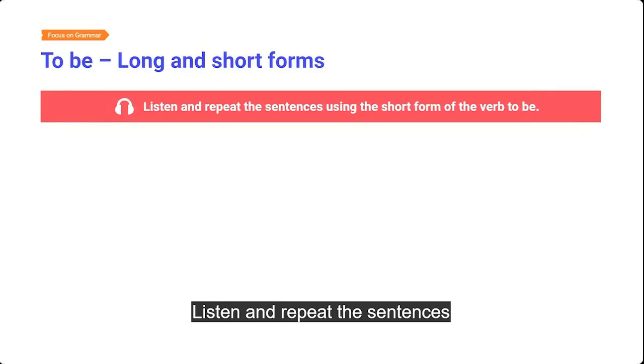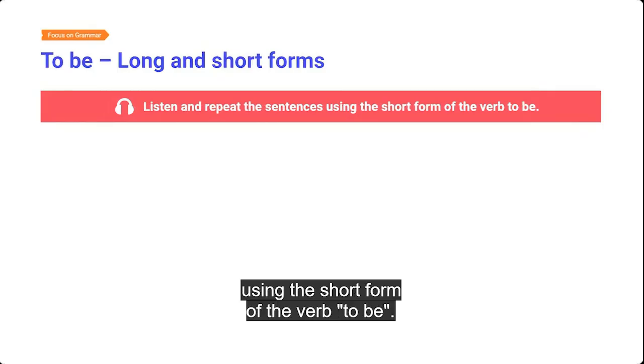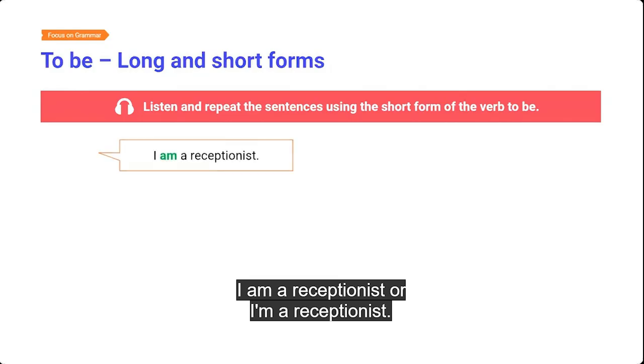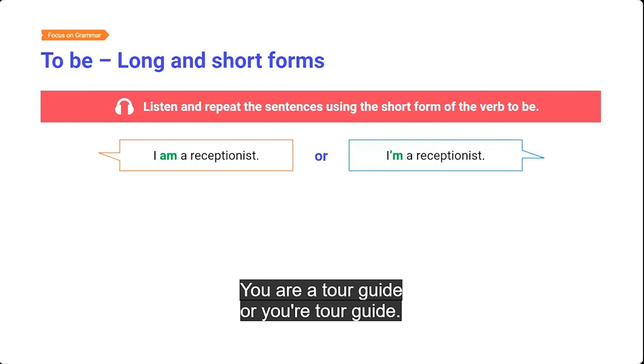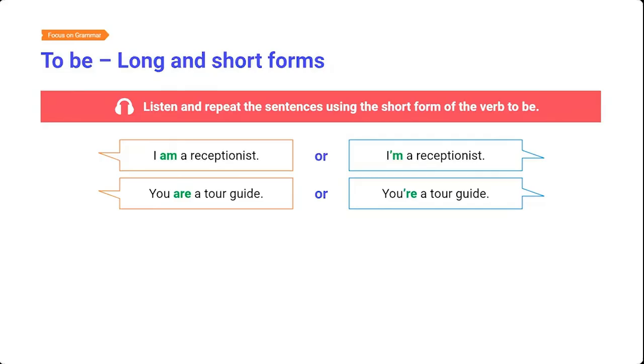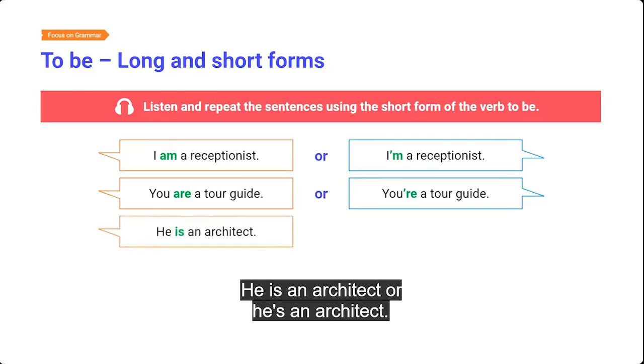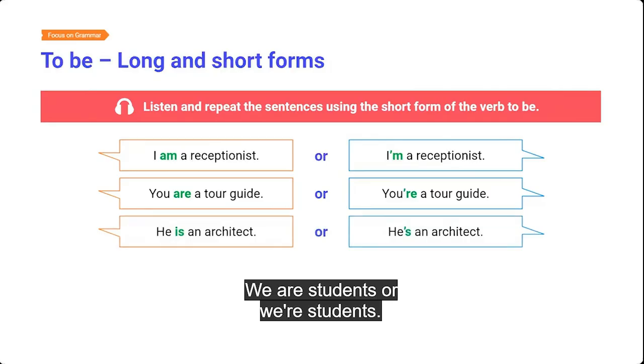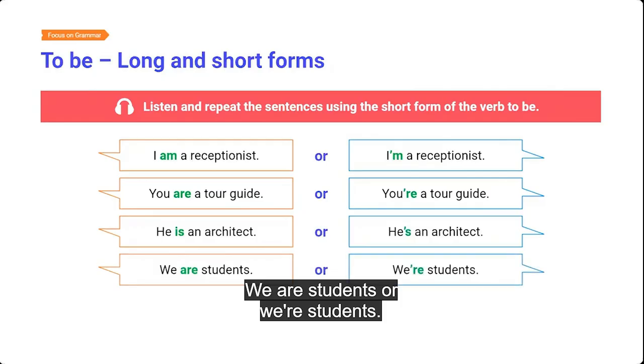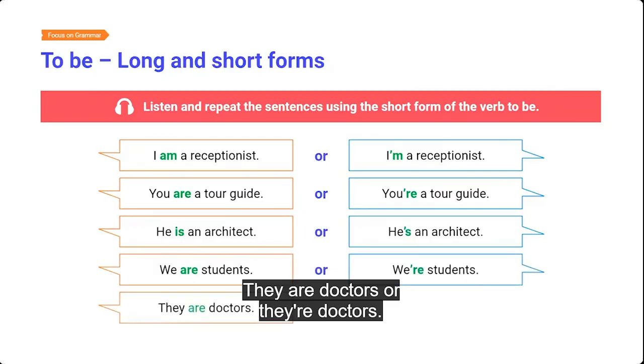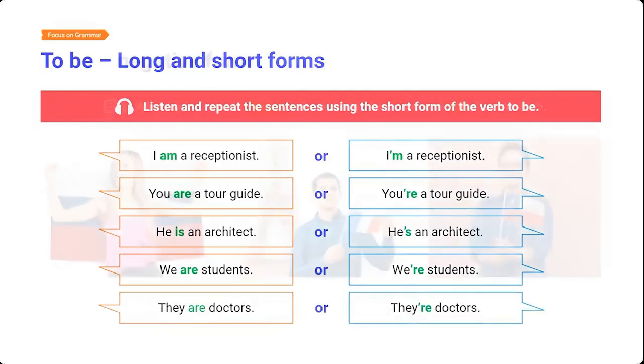Listen and repeat the sentences using the short form of the verb to be. I am a receptionist, or I'm a receptionist. You are a tour guide, or you're a tour guide. He is an architect, or he's an architect. We are students, or we're students. They are doctors, or they're doctors.